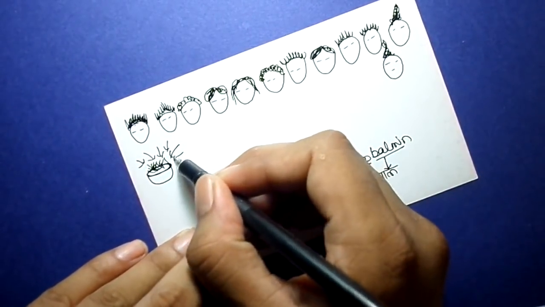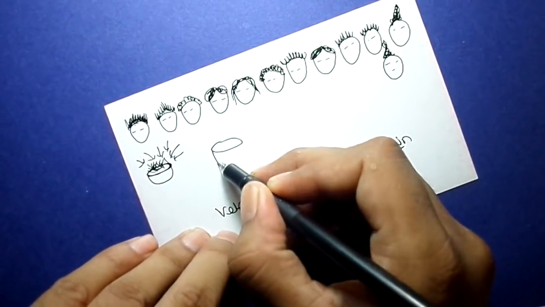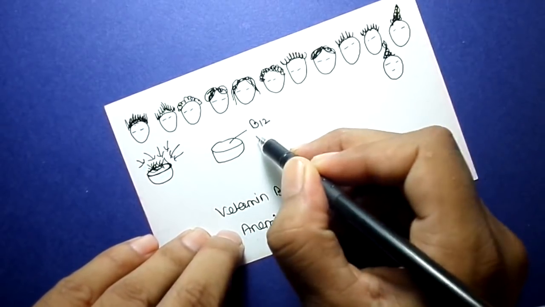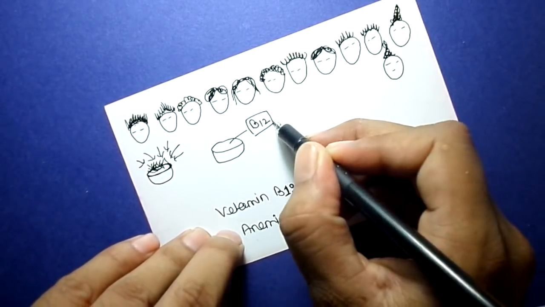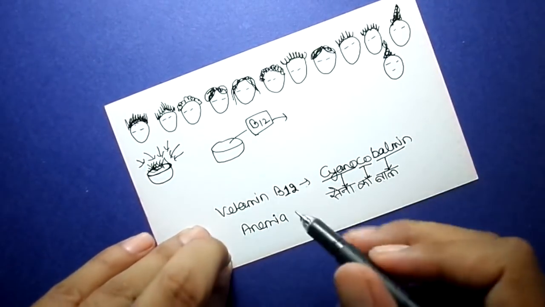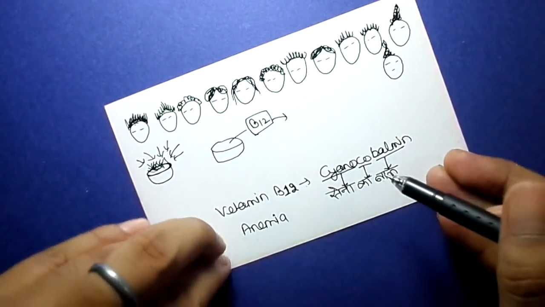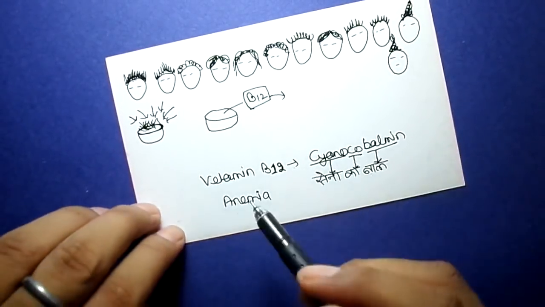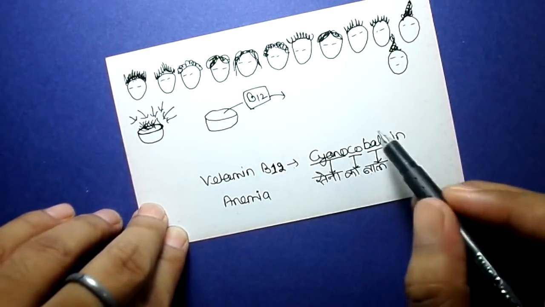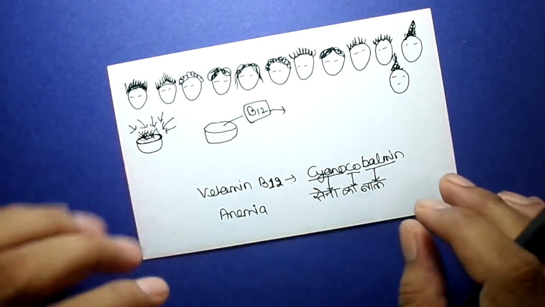We are putting some stuff in this ball, and lastly we have come up with this, and this is B12. After eating this, people at that time got vitamin B12, cyanocobalamine. It's a fake story, and using this we can memorize vitamin B12, cyanocobalamine.